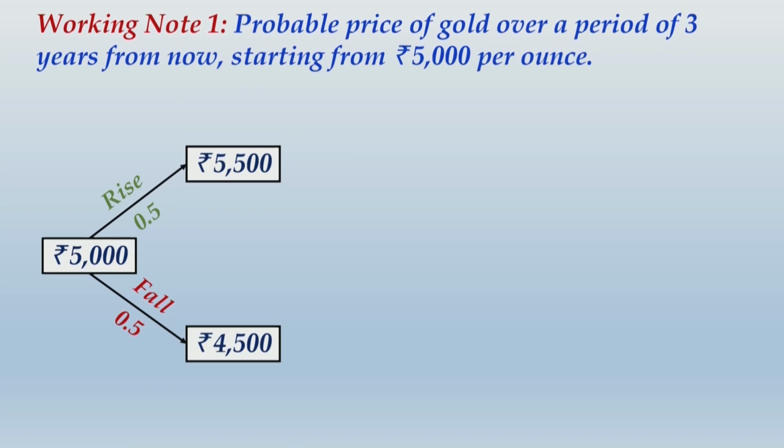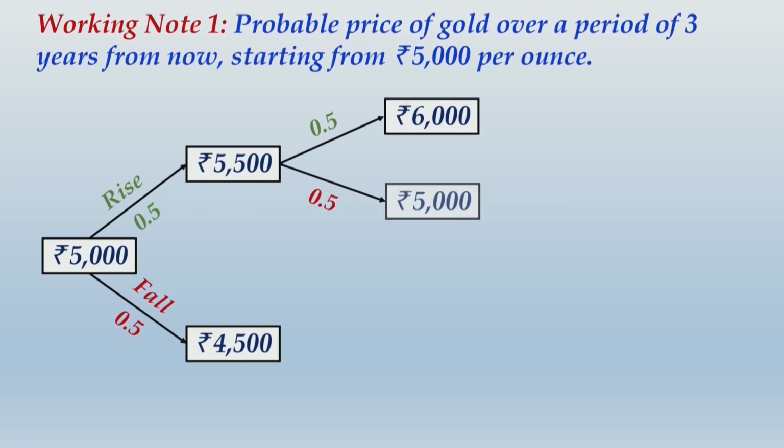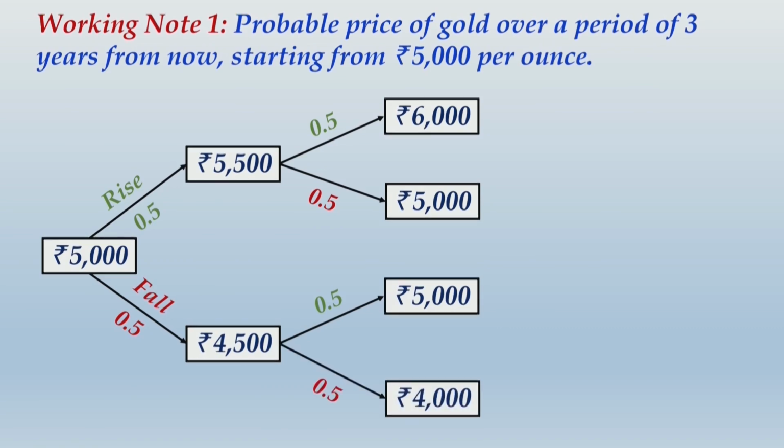So I am just plotting the probability and the resulting price. It will be with 0.5 probability that the price can turn 6,000, and with a 0.5 probability that the price can turn 5,000, where these will be the outcomes by end of second year if the outcome in the first year was 5,500. Likewise, from this 4,500 node as well, there may be a chance of rise in price by 500 or fall in price by 500. So now we have these four outcomes by end of second year.